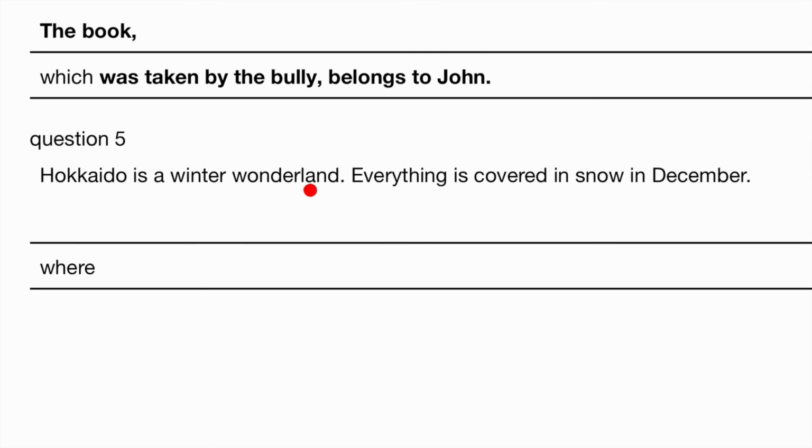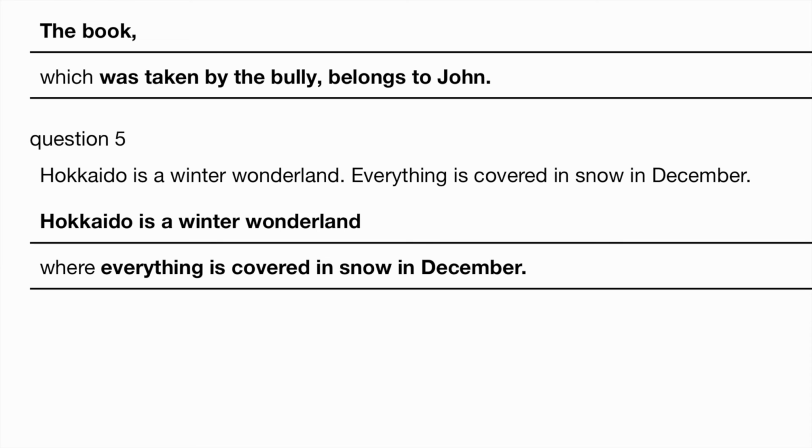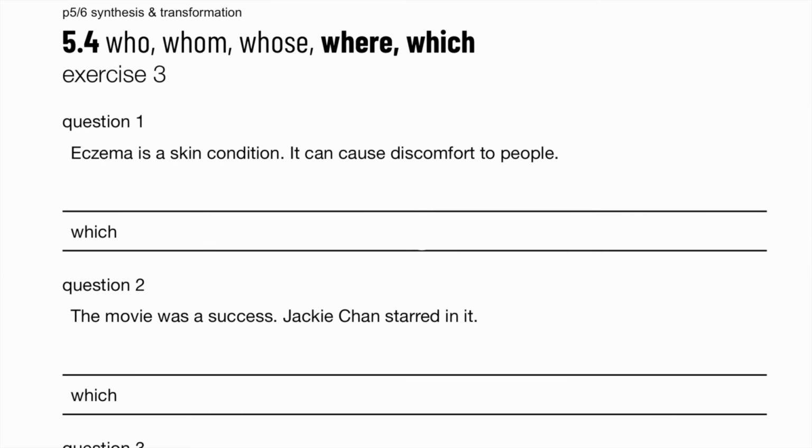Hokkaido is a winter wonderland. Everything is covered in snow in December, including the human beings that live there. Answer. Hokkaido is a winter wonderland where everything is covered in snow in December. Exercise 3.